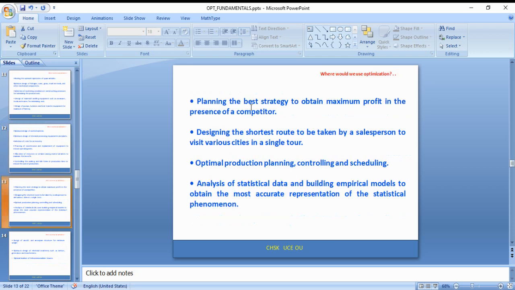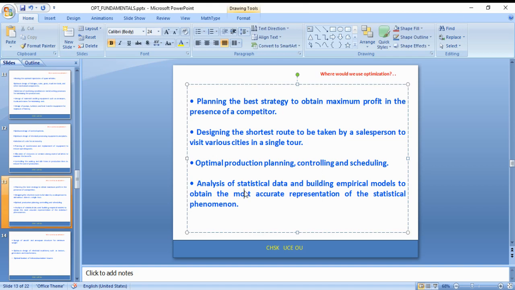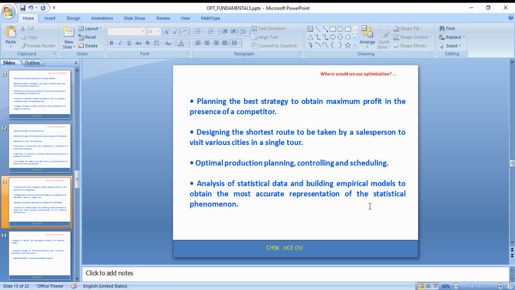You can also see a few more applications: planning the best strategy to obtain the maximum profit in the presence of a competitor, in competition with others in the field, and designing the shortest route to be taken by a salesperson to various cities in a single tour, optimal production planning and controlling and scheduling, analysis of statistical data, and building empirical models to obtain the most accurate representation of statistical phenomena.